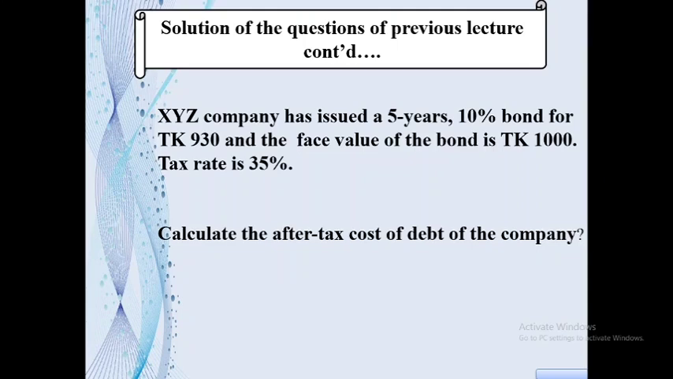Here we see the bond has a maturity of 5 years. So it's a redeemable bond. So we have to apply the formula of redeemable bond, and by putting value in that formula we can get our answer, and the answer is 8.19 percentage. That means the cost of XYZ company for issuing this bond is 8.19 percentage.